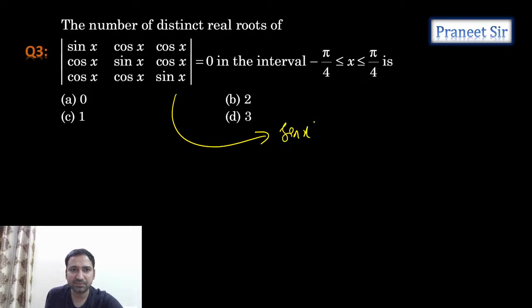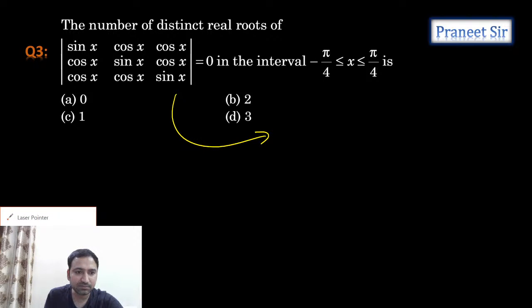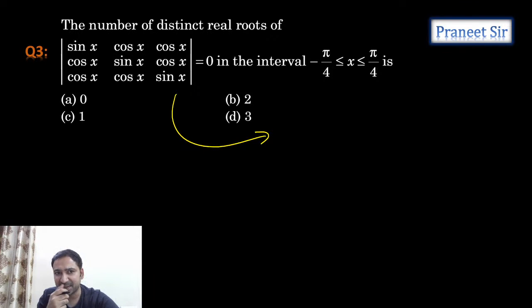Otherwise, maybe you can apply row operations also. Maybe one row operation we can apply here. What row operation can we apply? Maybe R1 minus R2. In place of R1, we'll apply R1 minus R2. Let's see what we get.